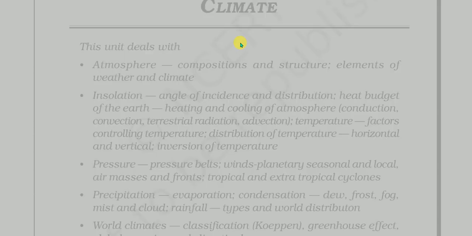Climate. This unit deals with atmosphere, compositions and structure, elements of weather and climate; insolation, angle of incidence and distribution, heat budget of the earth, heating and cooling of atmosphere, conduction, convection, terrestrial radiation, advection, temperature, factors controlling temperature, distribution of temperature, horizontal and vertical, inversion of temperature; pressure, pressure belts, winds planetary, seasonal and local, air masses and fronts, tropical and extratropical cyclones; precipitation, evaporation, condensation, dew, frost, fog, mist and cloud, rainfall, types and world distribution; world climates, classification, Köppen, greenhouse effect, global warming and climatic changes.